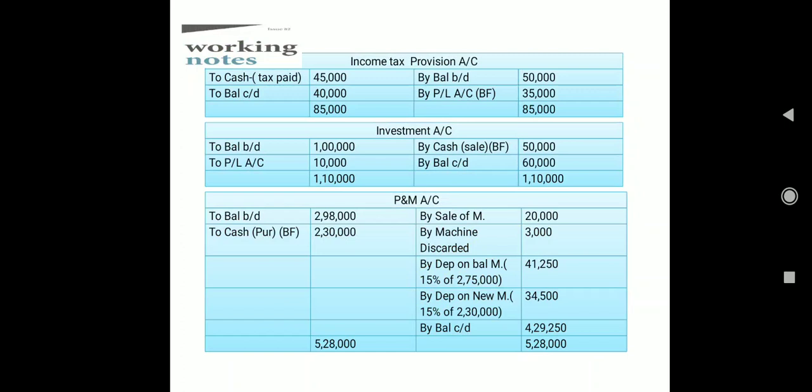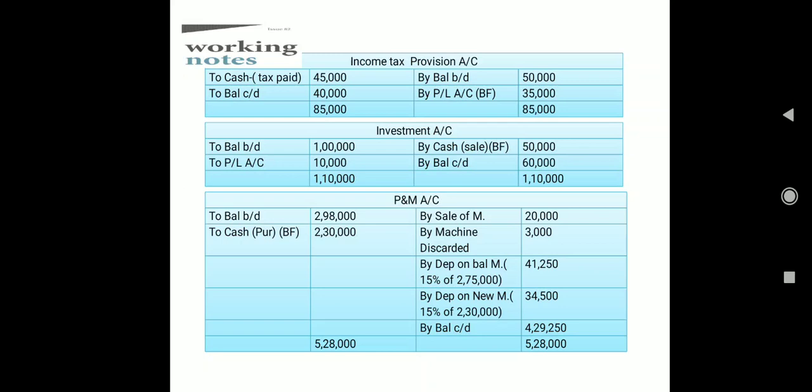It's an asset, so debit side starting, the opening balance 1 lakh, and then we had the profit of 10,000, and then we have the closing balance 60,000. So the balancing figure is going to denote our sale, that means worth rupees 50,000. Okay, 50,000 is the selling value of investment. So book value is 40,000 and 10,000 profit, and totally from the sale we are getting 50,000.